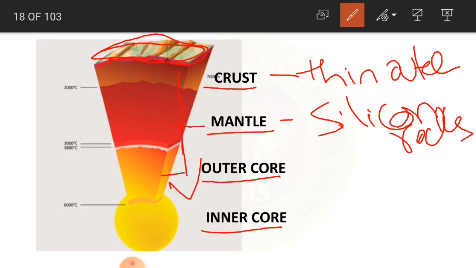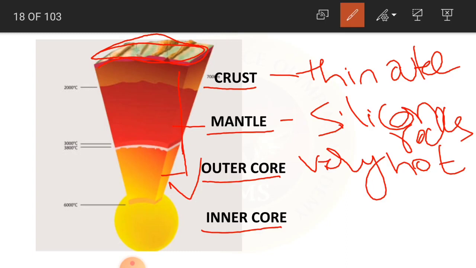And the third layer is the outer core, which is very hot. Its speciality is that it protects us from the sun's harmful solar wind.